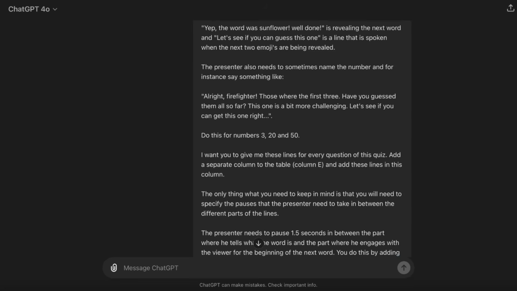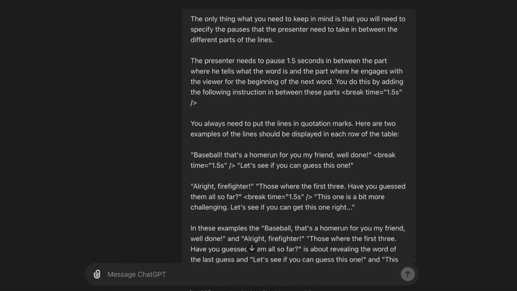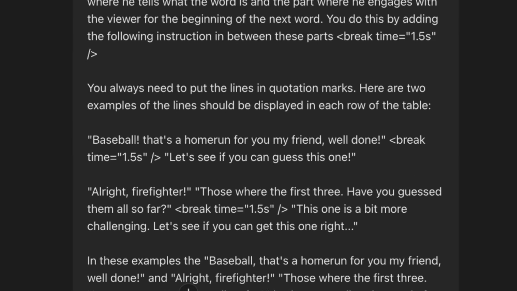But here is where you need to pay close attention. You need to instruct ChatGPT to make the voiceover lines out of 2 parts. A first part where the voiceover reveals the word, and a second part where you engage with the viewer by asking, for instance, "Let's see if you can guess this one." And you need to instruct it to place a pause indicator like this in each line. This is really important, and you will see at the very end of the video why.